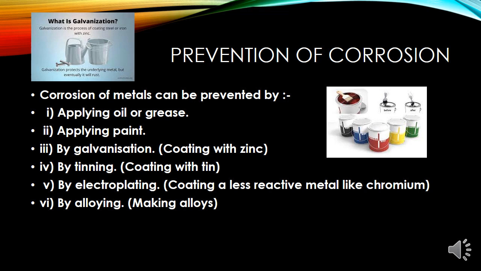And last and not the least is electroplating. Electroplating is again coating of iron with chromium. So the science is very clear to us now that when we coat iron with zinc, tin or chromium, which are less reactive, it prevents corrosion to some extent. But a very, very important concept which has been in practice for 1000 years is alloying.